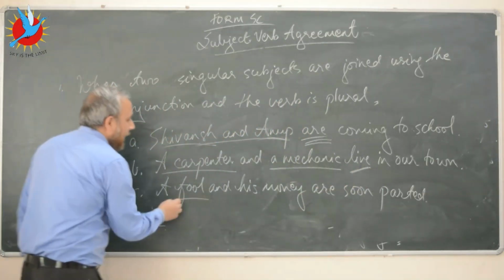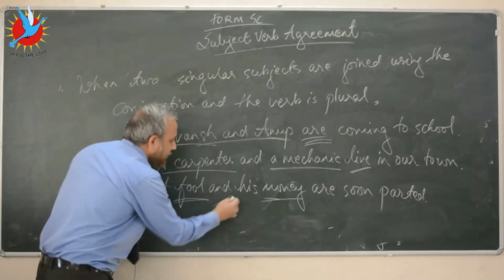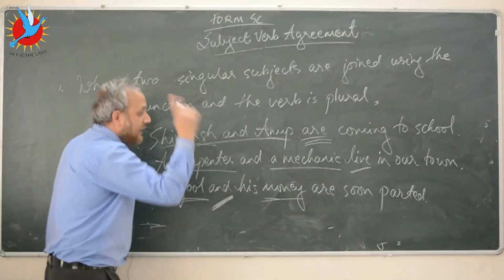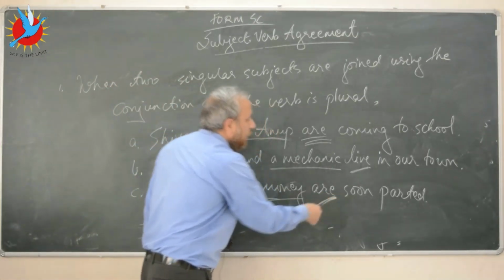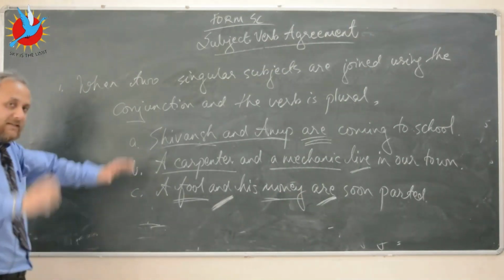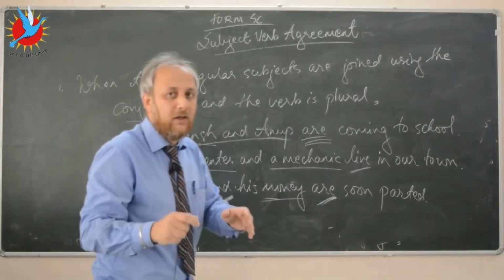Here as well, there are 2 subjects joined using the conjunction and. So here too I have used the plural form of the verb. So this is the first rule.